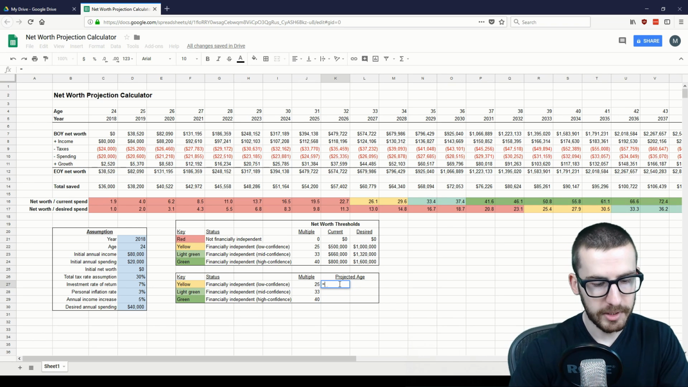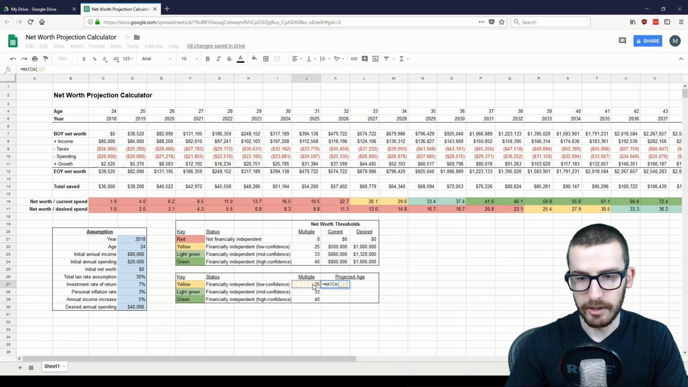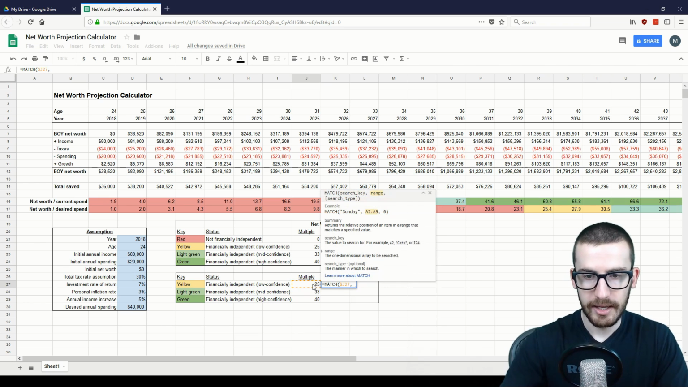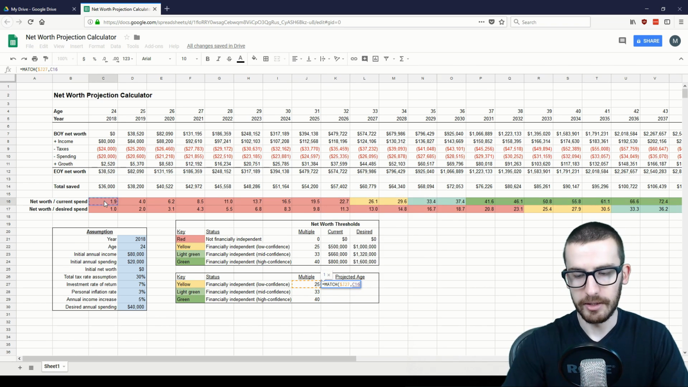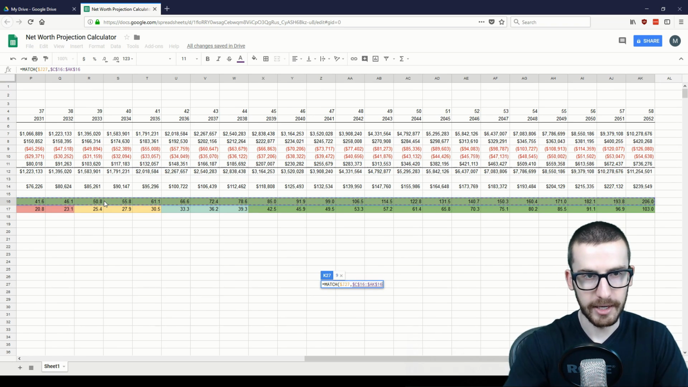To do this, we're going to use what's called a match function. The match function returns the relative position of an item in a range that matches a specified value. So in this case, we're looking for how many years until we reach our 25 multiple. I'm going to lock the J column. And which range are we searching? Well, we're searching our net worth to current spend. So we'll select all of that and we'll hit F4 to lock that in.